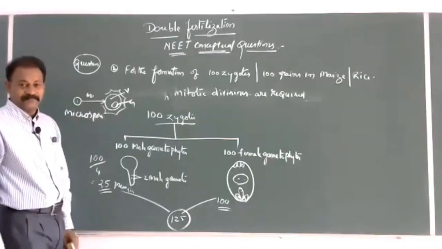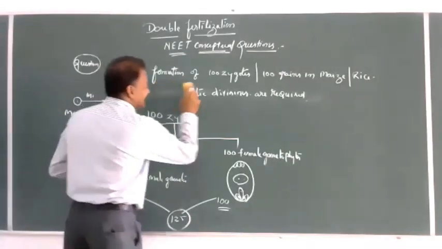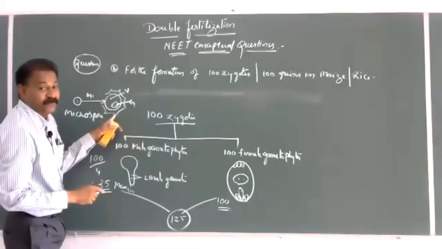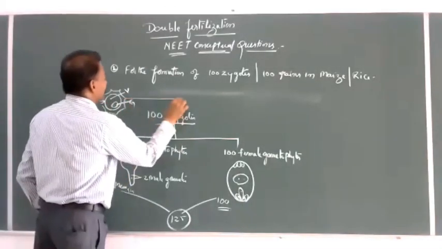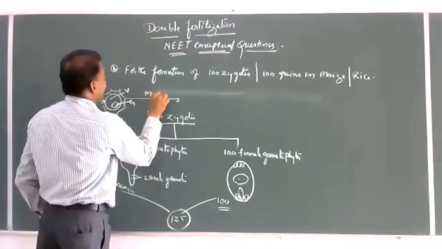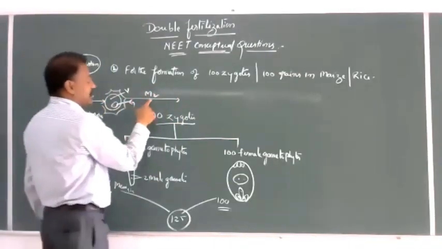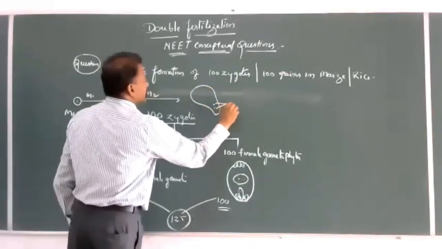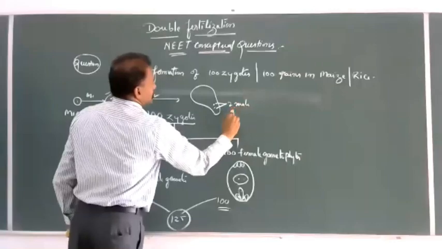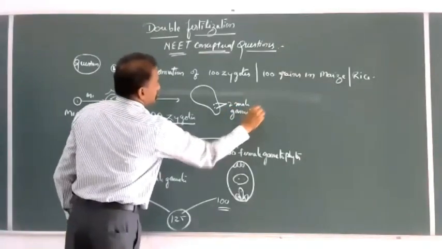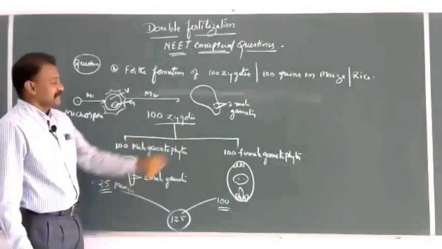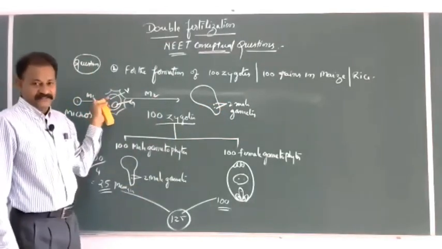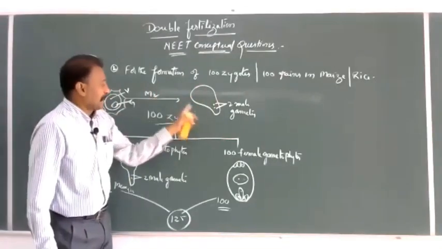One mitosis. This is called the pollen grain or partially developed male gametophyte. Now it undergoes another mitotic division, mitotic division 1, mitotic division 2. It produces two male gametes. So the concept is, for the formation of two male gametes, two mitotic divisions.